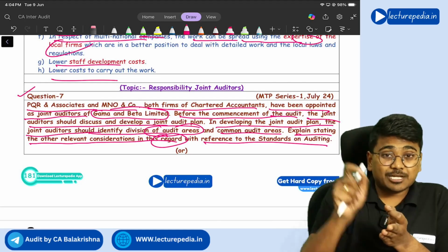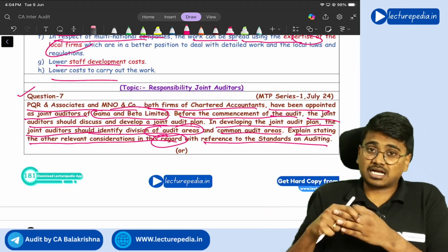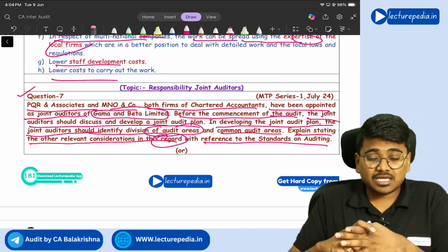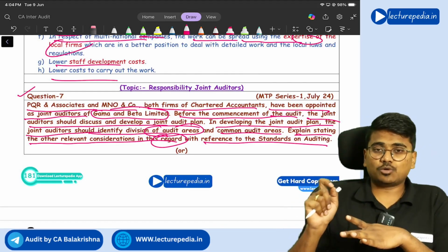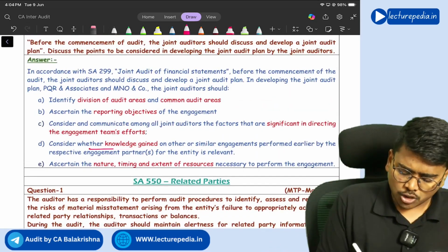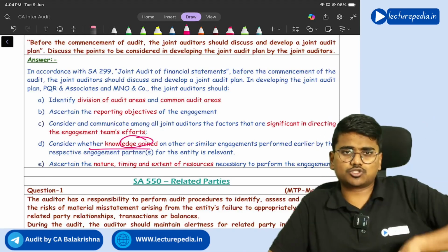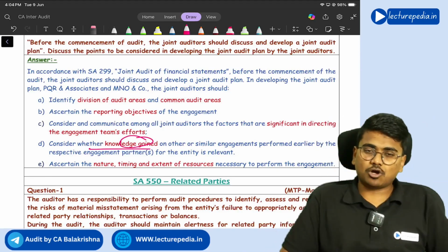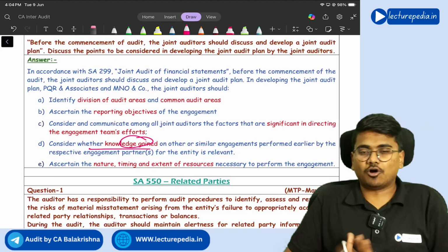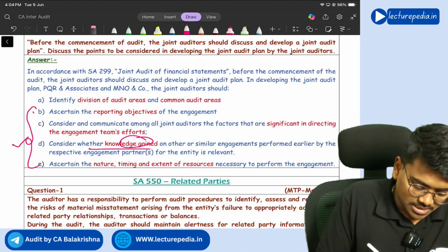Next, what are the reporting objectives for this engagement, that also should be considered. Next, nature, timing, extent of resources that are required for performing the audit, even that has to be considered. And knowledge that has been gained in the previous audit engagements should also be considered while developing the audit plan for the current period audit. So if you see all these 4 points,